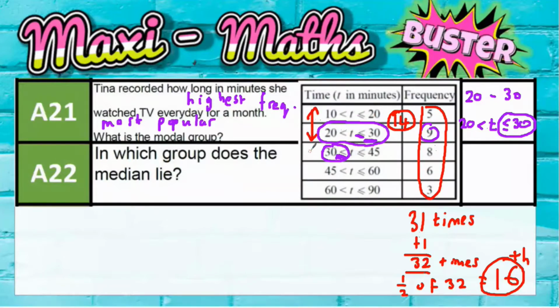So the 15th time would be in the next group, and the 16th time would also be in the next group. So the 16th one would be in this group here. So that's going to be the 30 to 45 group. But if you write the correct symbols, the best answer is to write it like that. So greater than 30 minutes, but less than or equal to 45 minutes.